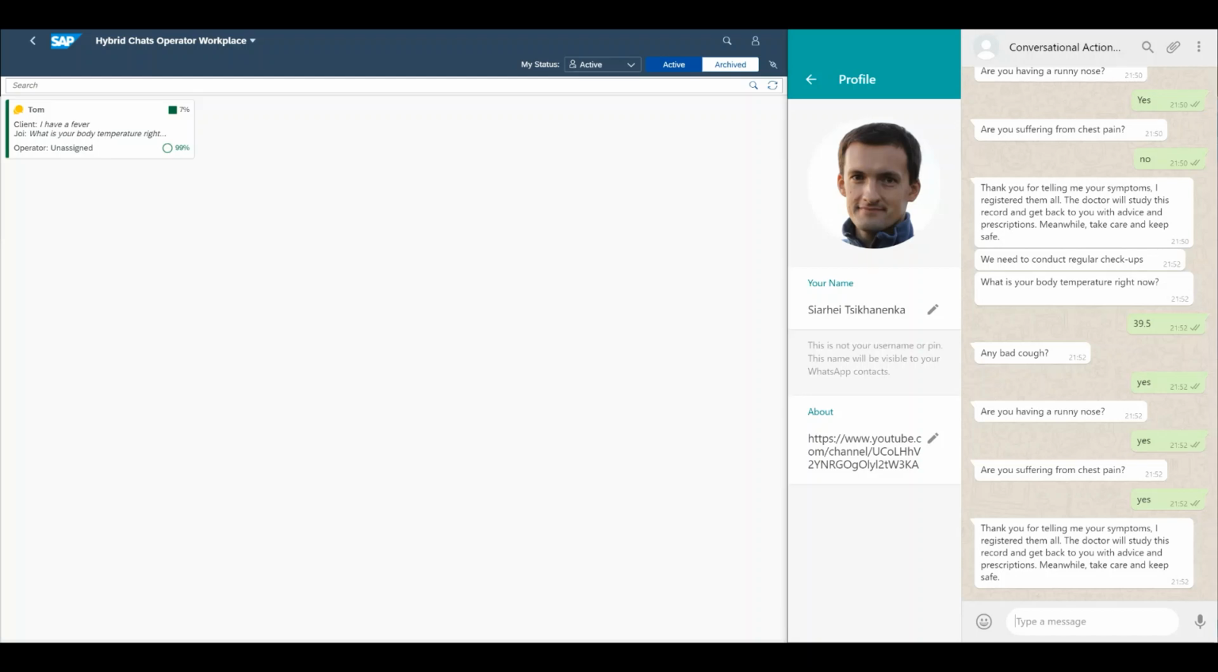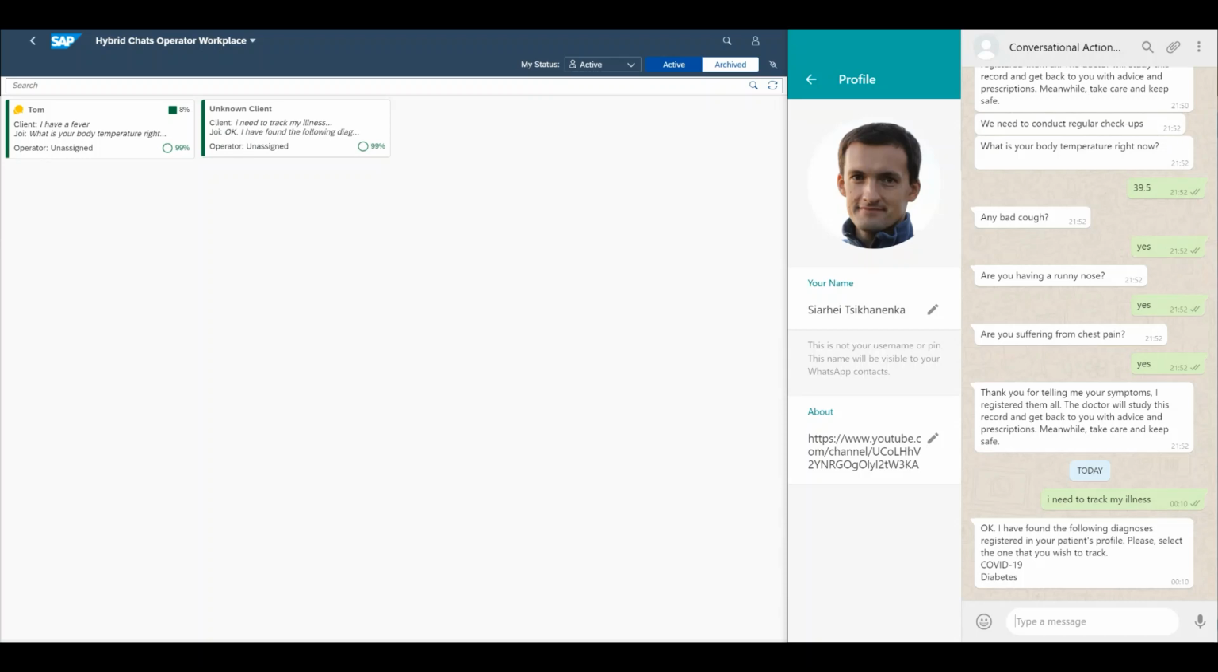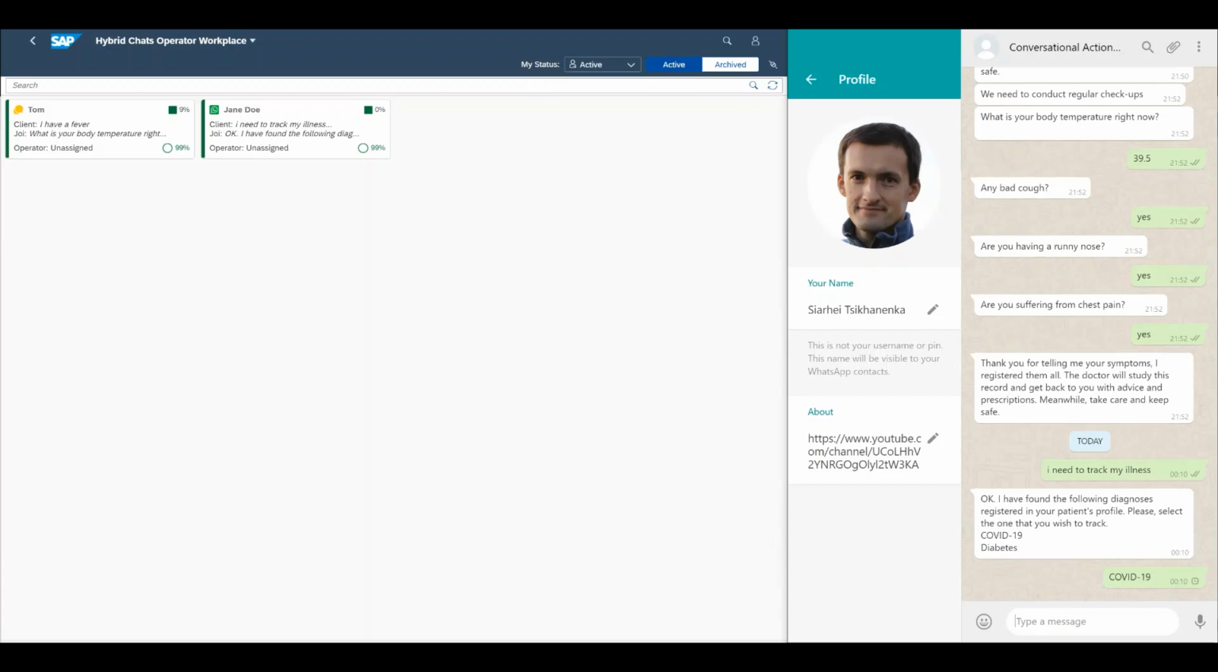And let us do a regular check. So for instance, I need to track my illness. And then we simply pushed one scenario and say, okay, I found the following cases. You have COVID-19 and diabetes. So that's what might be registered in the system. And having WhatsApp, we don't have buttons, but in case we are in other web chat messengers, we can have quick replies as well here. So I will simply provide COVID-19 here.